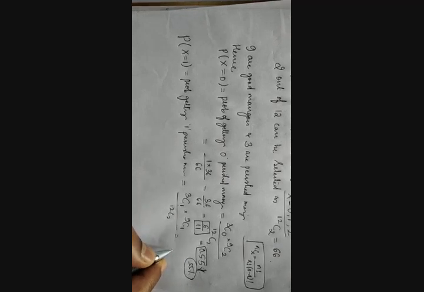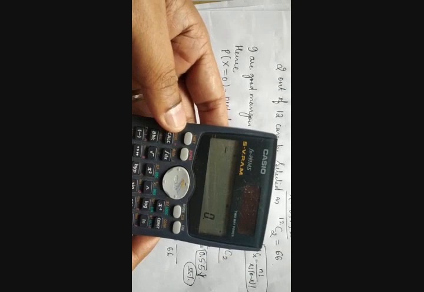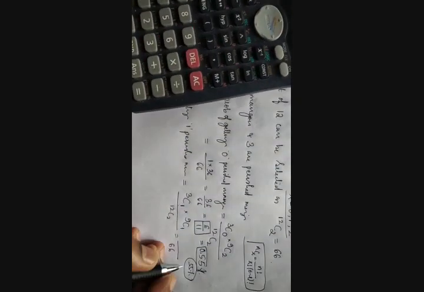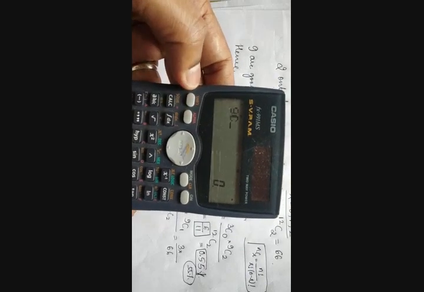So out of 12 mangoes where 2 are picked, again we know this result, that is 66. 3C1, let us calculate by using the calculator. 3 shift nCr 1 is 3, into 9 shift nCr 1 is 9. Okay, so 9 3s are 27.